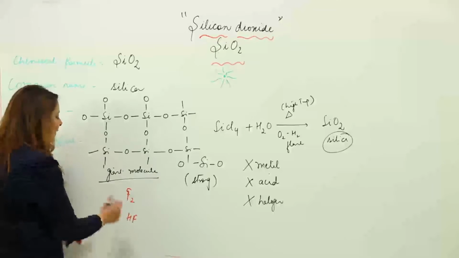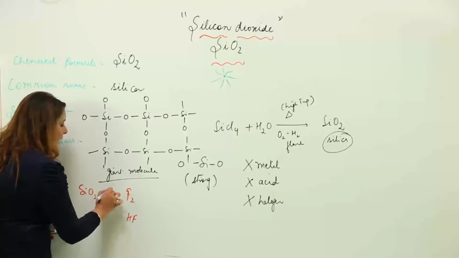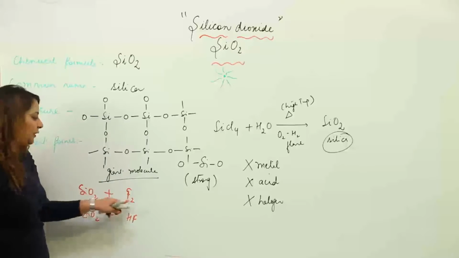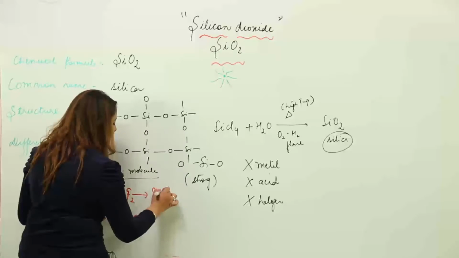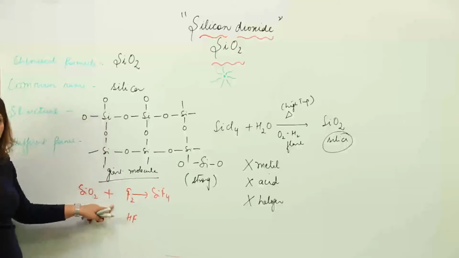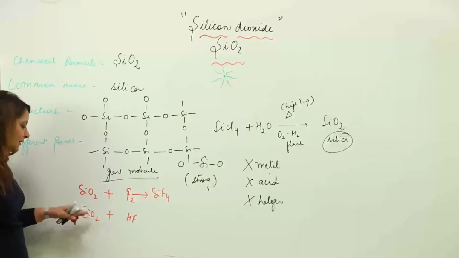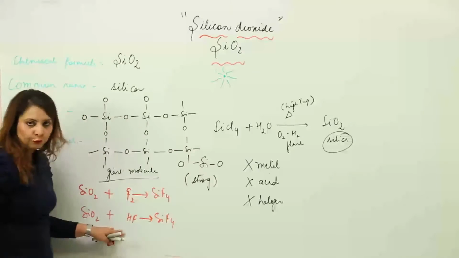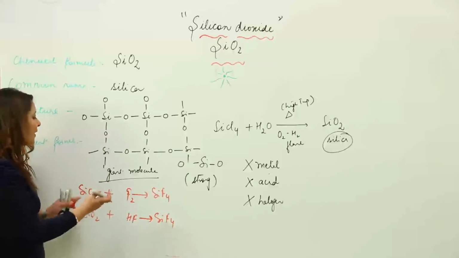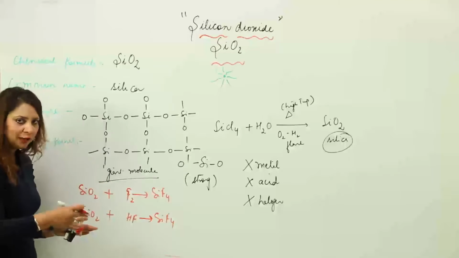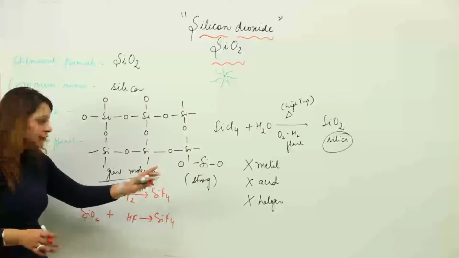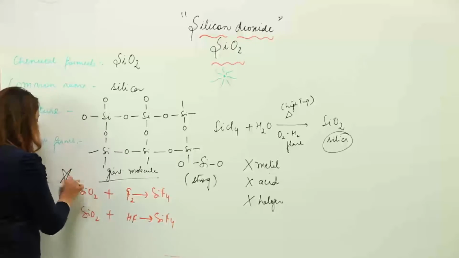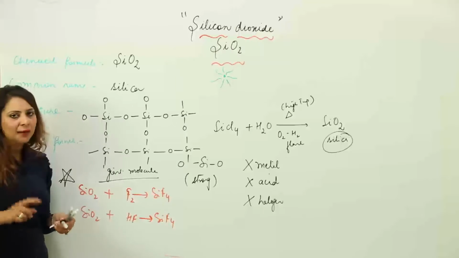But there is an exception: silica reacts with F2 and HF. What happens when SiO2 reacts with fluorine? It gives rise to silicon tetrafluoride. And when SiO2 reacts with HF, then also it gives rise to silicon tetrafluoride. So the reaction is seen with fluorine and HF, but otherwise the reaction is not seen with any metal, acid or halogen. This is an exception, that SiO2 reacts with F2 as well as HF.